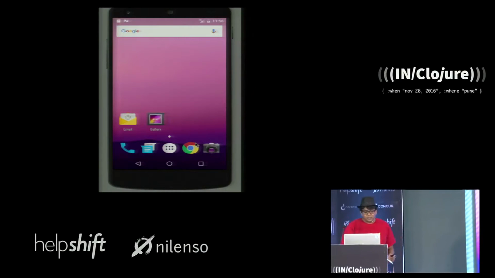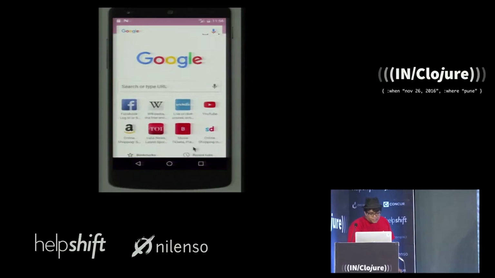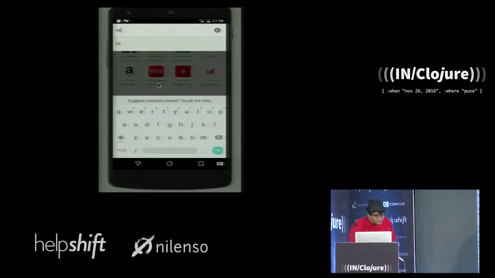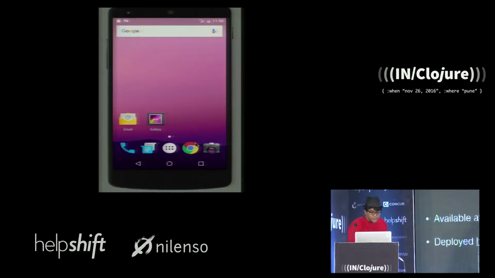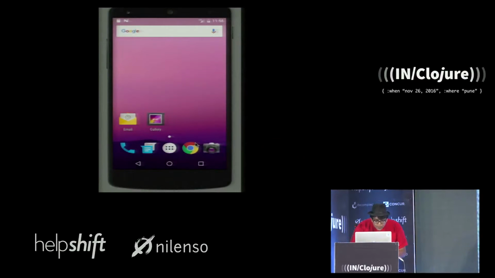So I'm going to start. What you can see on your screen is an Android phone. Let's see. Can I play this like this? So okay, sorry. Okay.